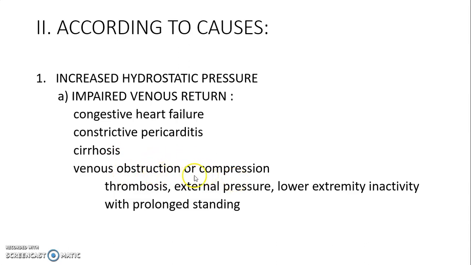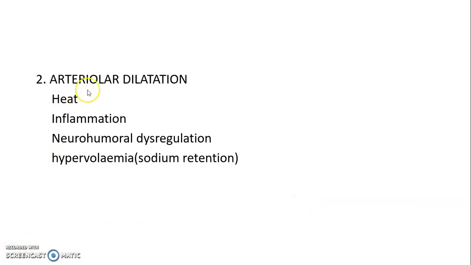This venous obstruction or compression is due to thrombosis or external pressure, lower extremity inactivity with prolonged standing, or increased hydrostatic pressure due to arteriolar dilatation in case of heat, due to inflammation, due to neurohumoral dysregulation or hypervolemia.